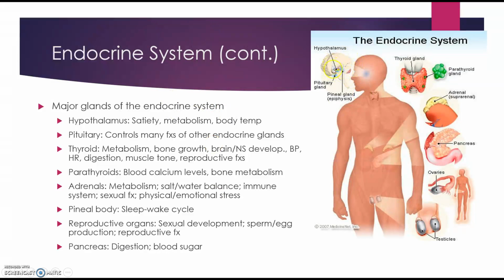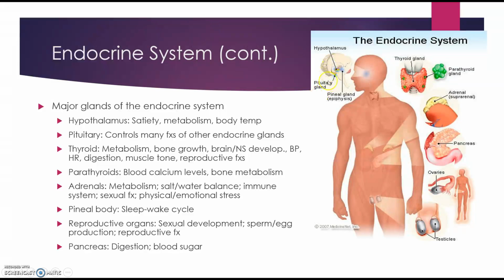You can see in this picture right here. And this part of the brain is important in the regulation of satiety or feeling full, metabolism, and regulation of body temperature.